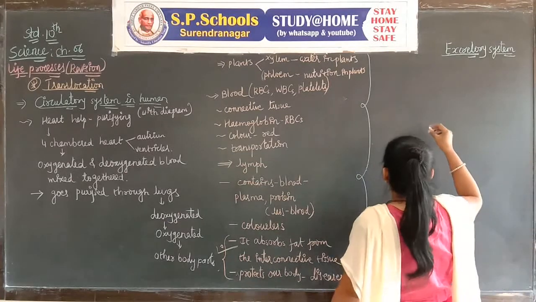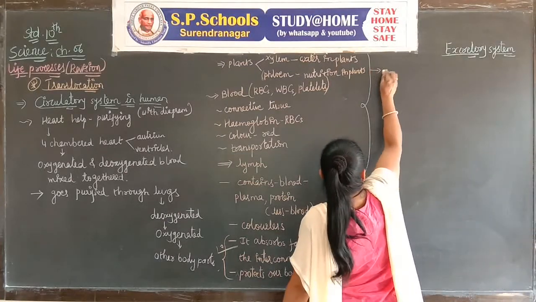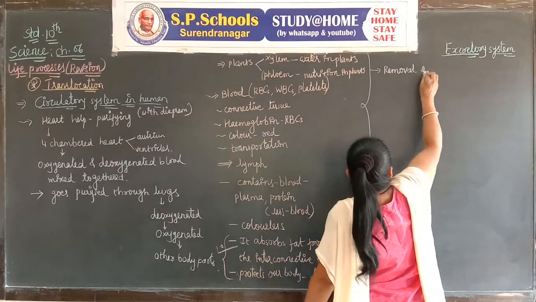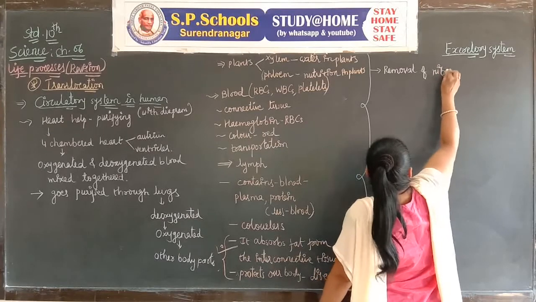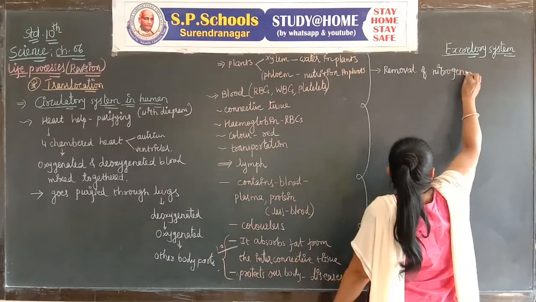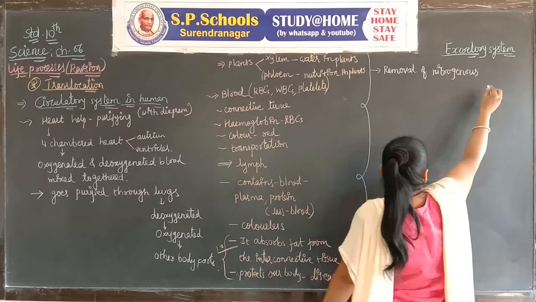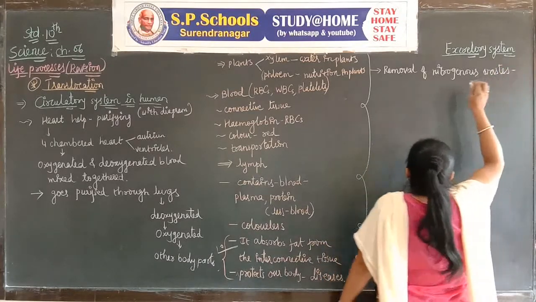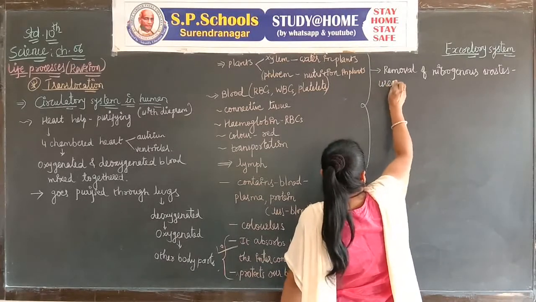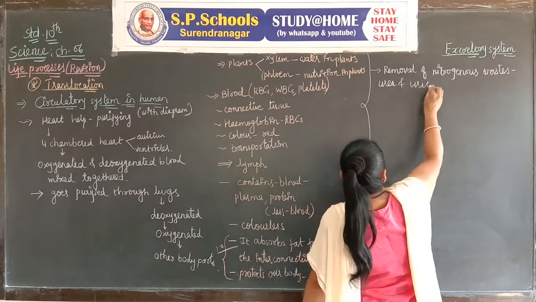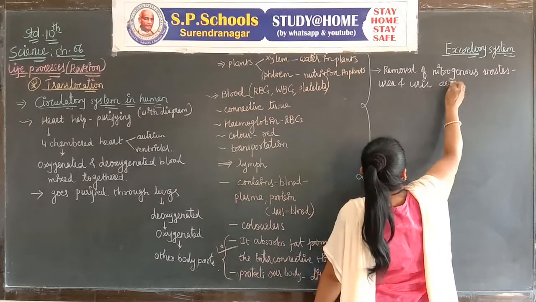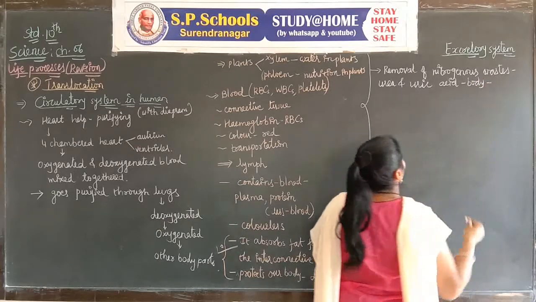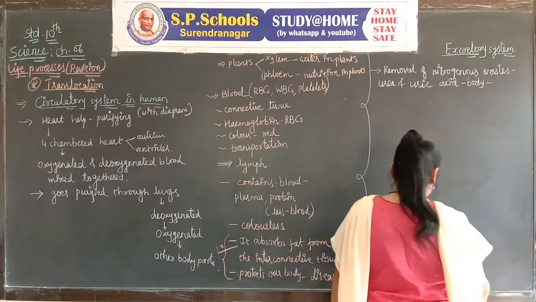It is the removal of nitrogenous wastes like urea and uric acid from the body. This is called the excretory system.